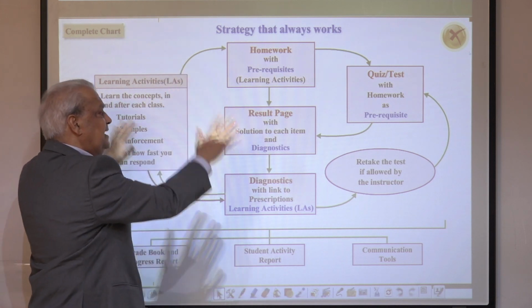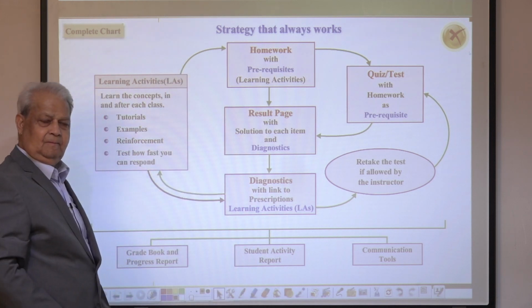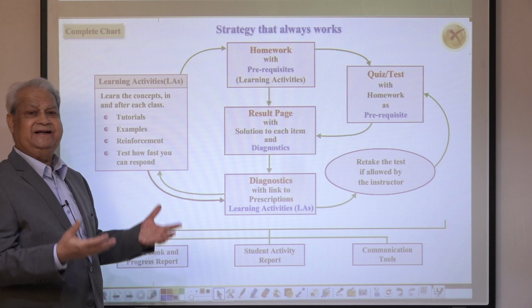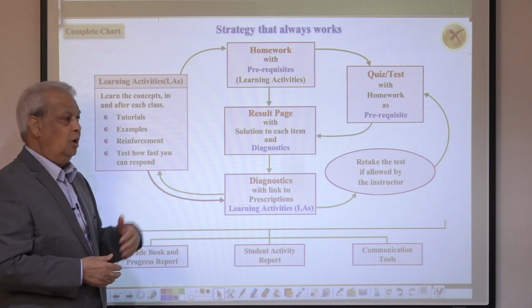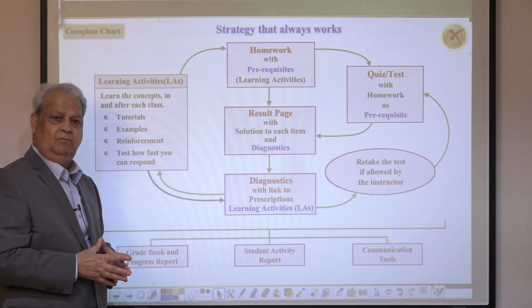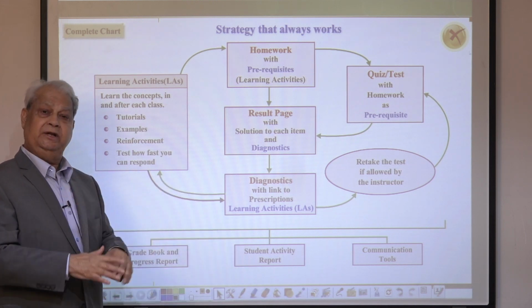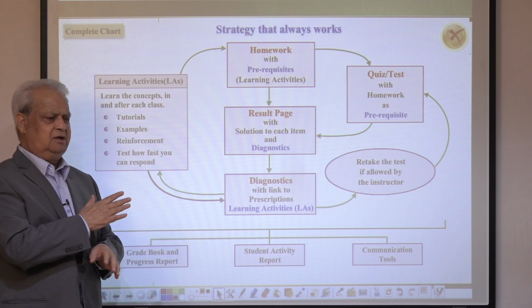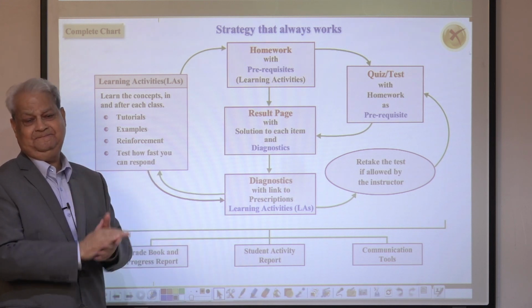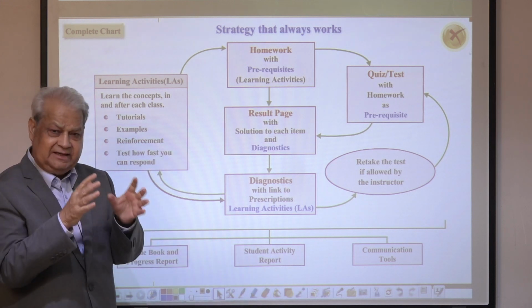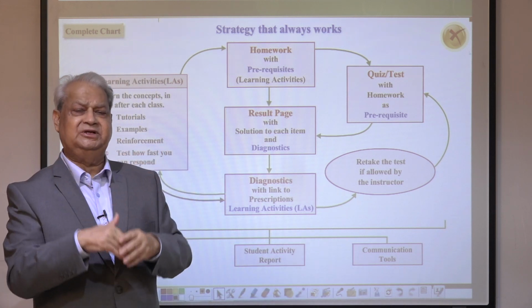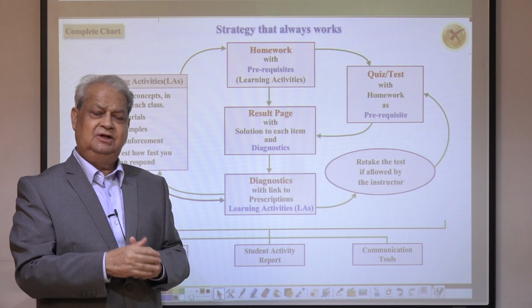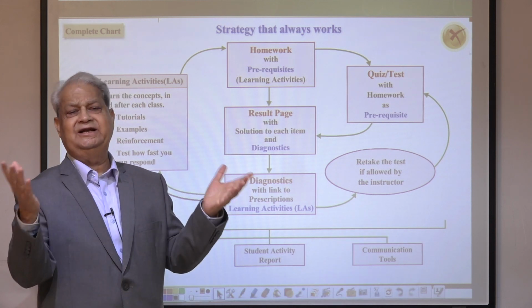But all this data, how many times the student attempted the homework, how much time they spent on learning activities, how much time they spent on the quiz, what time they logged in, which browser they used, the entire data is completely saved. And if we have that data, then we use that data to create all kinds of information and reports for teachers, for the administrators, or for the state and school board.